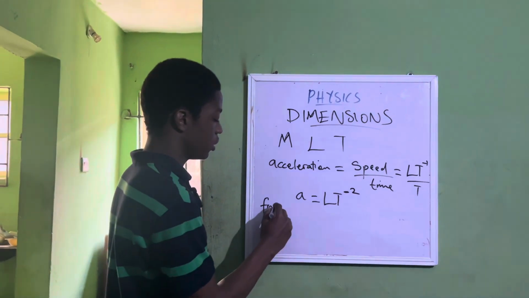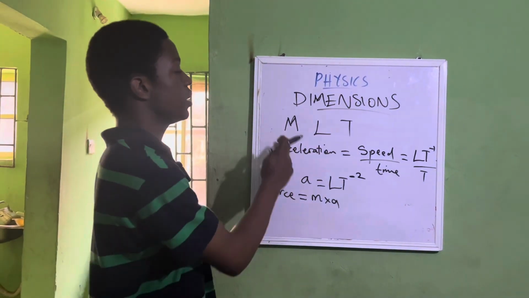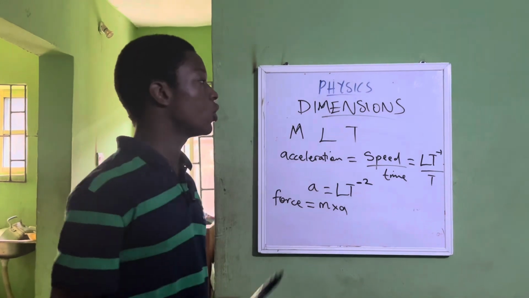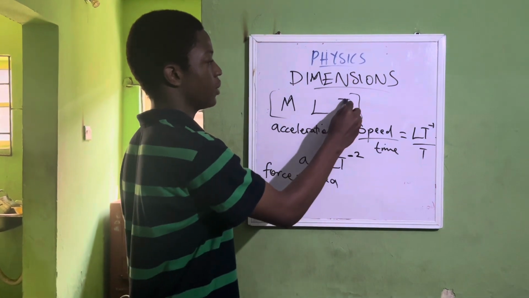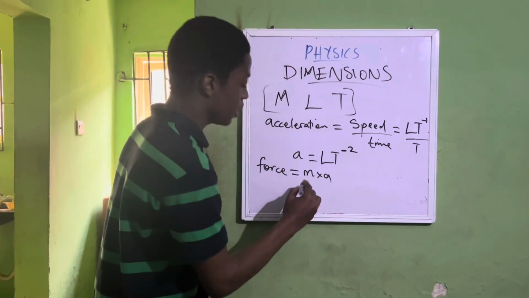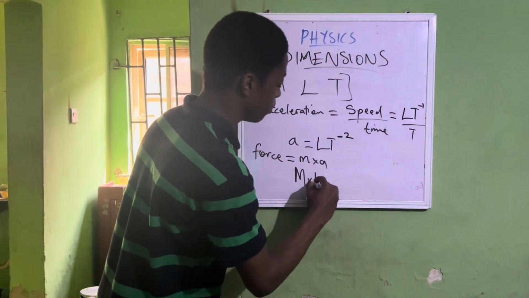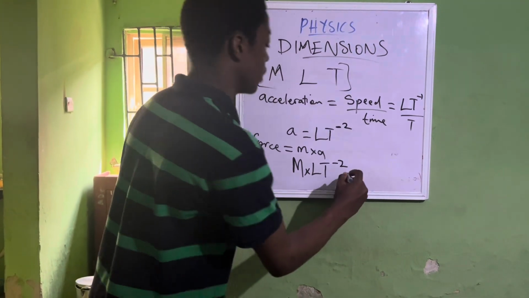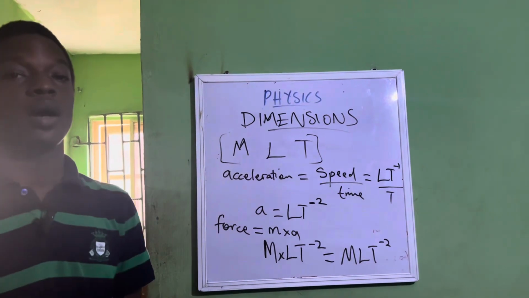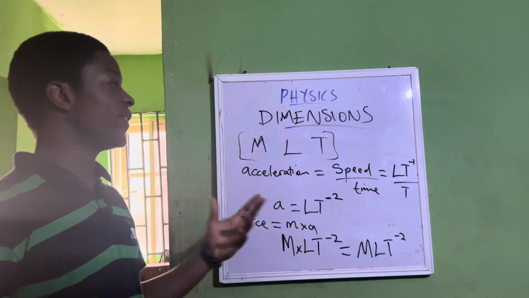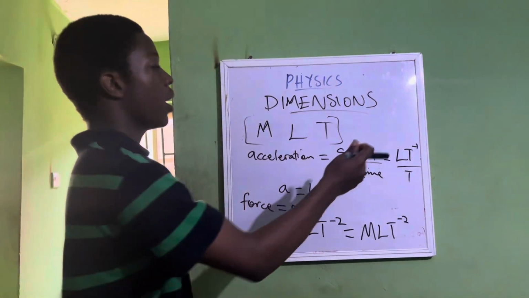Let's take another example, force. We know force to be the product of mass and acceleration, m times a. Mass here is capital letter M. Don't forget, always note that all your dimensions are expressed in terms of capital letters M, L, T. So mass is M, and we've gotten acceleration to be LT raised to the power minus 2. Just multiply them together. The dimension for force is MLT raised to the power minus 2. So you can see how we have derived the dimensions of these quantities using MLT.